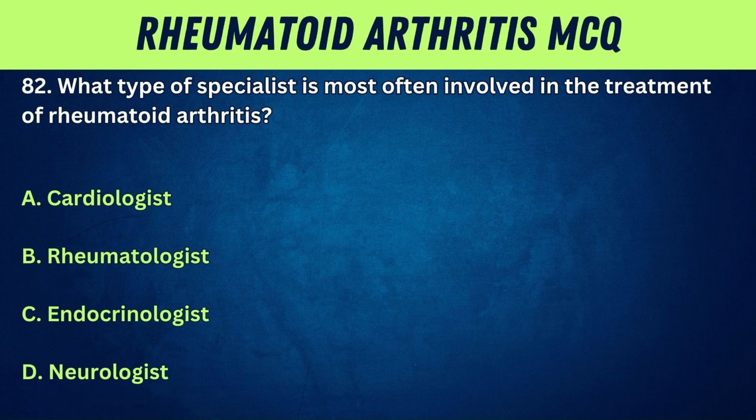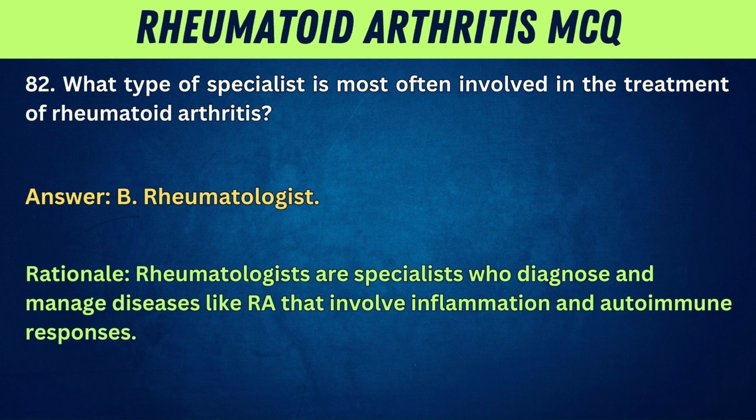82. What type of specialist is most often involved in the treatment of rheumatoid arthritis? A. Cardiologist. B. Rheumatologist. C. Endocrinologist. Answer: B. Rheumatologist. Rationale: Rheumatologists are specialists who diagnose and manage diseases like RA that involve inflammation and autoimmune responses.